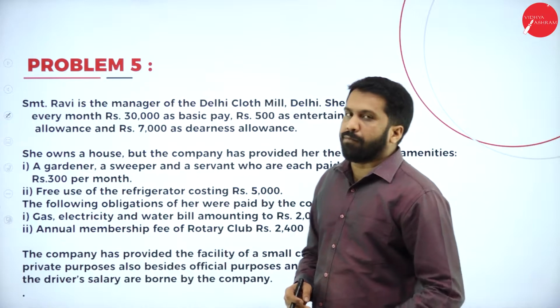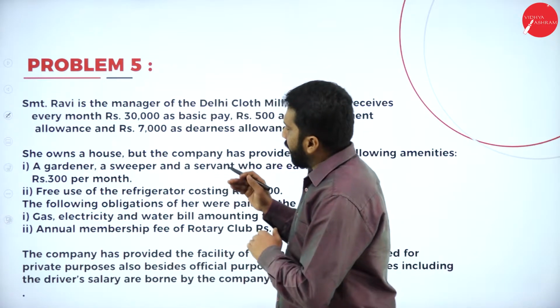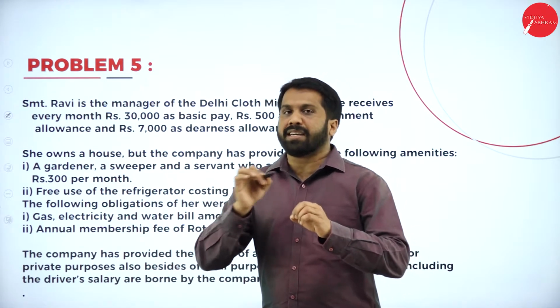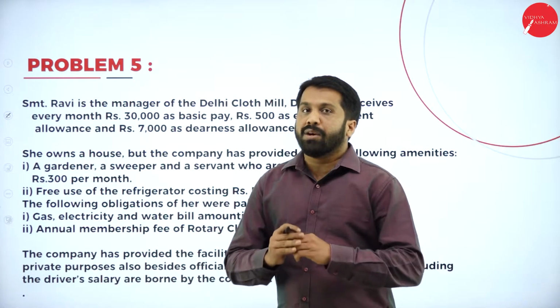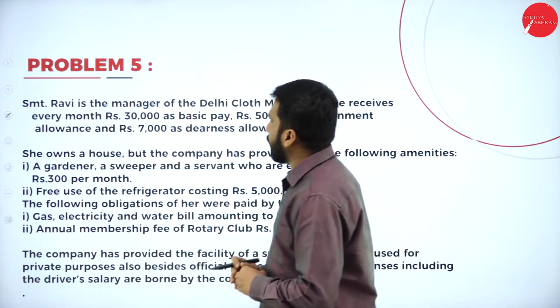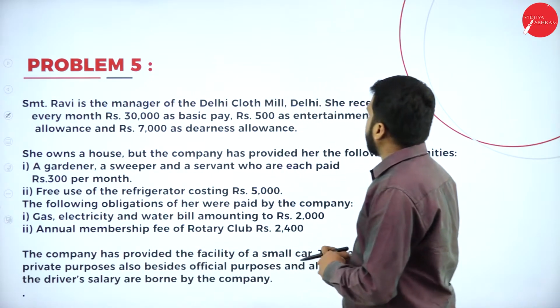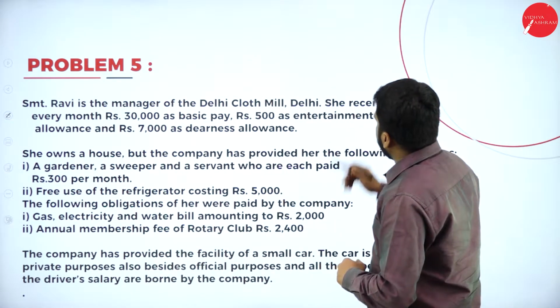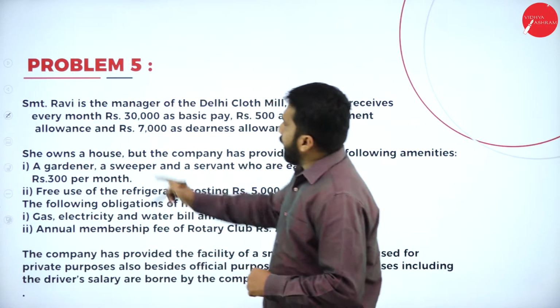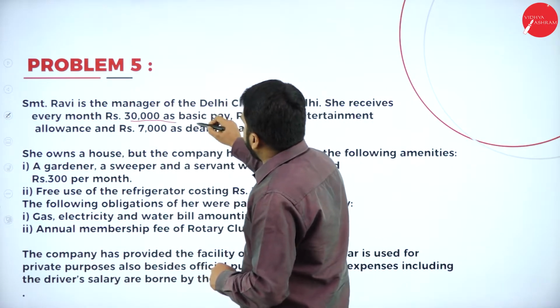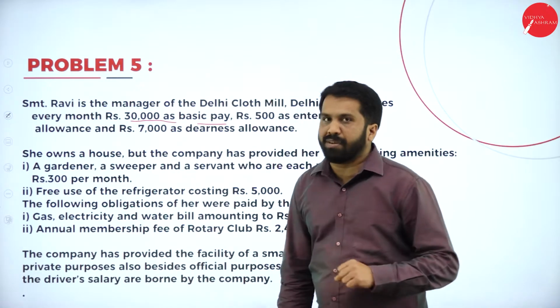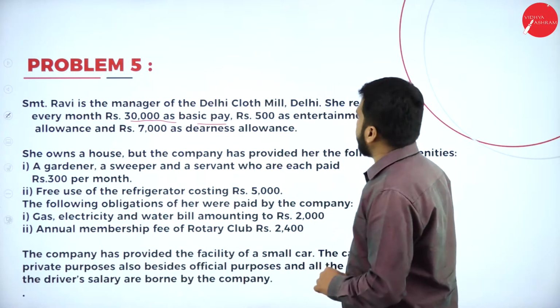Your problem number 5. Remember, while reading the question, please mark each and everything that is very important. Now, Srimati Ravi is the manager of the Delhi cloth mill. She receives every month 30,000 as basic pay. What is her basic pay? 30,000.